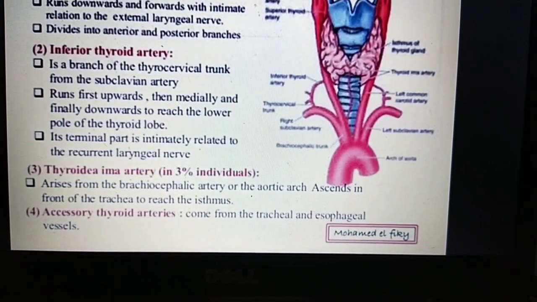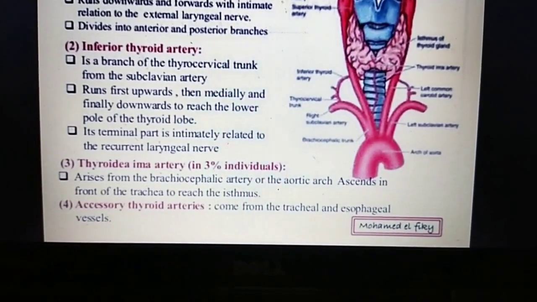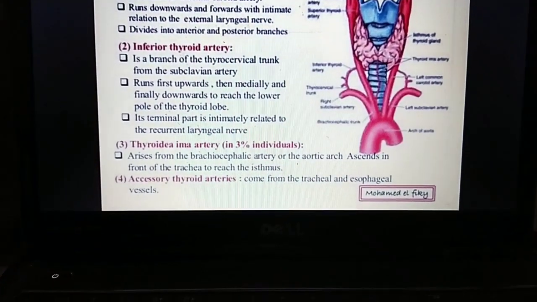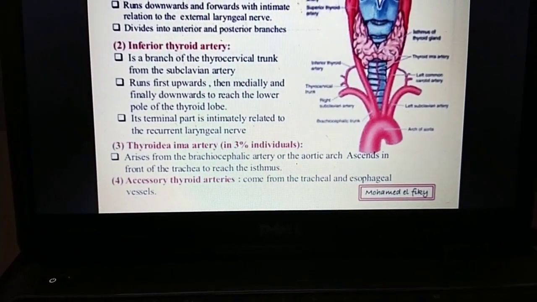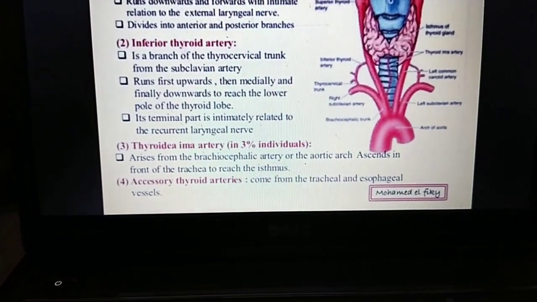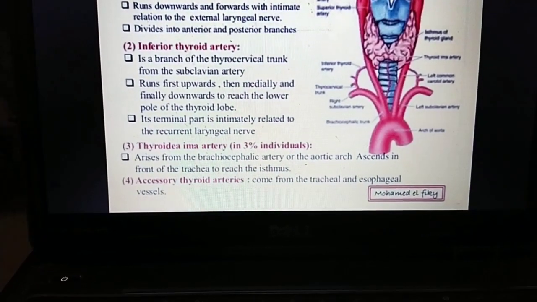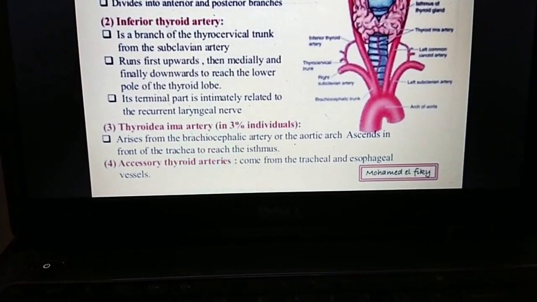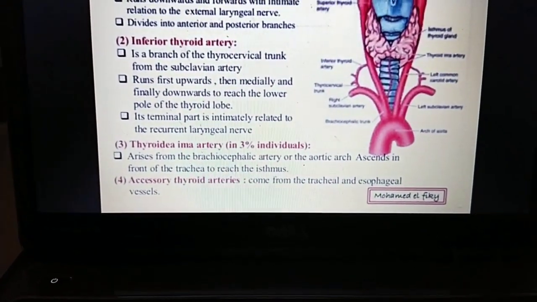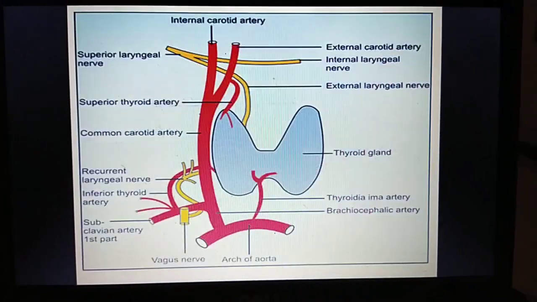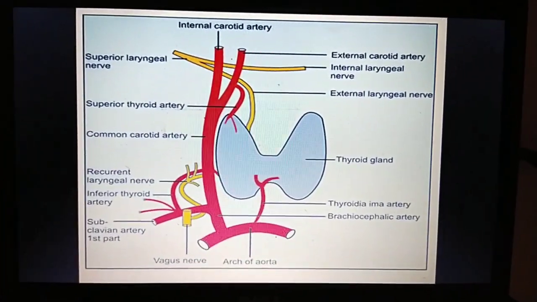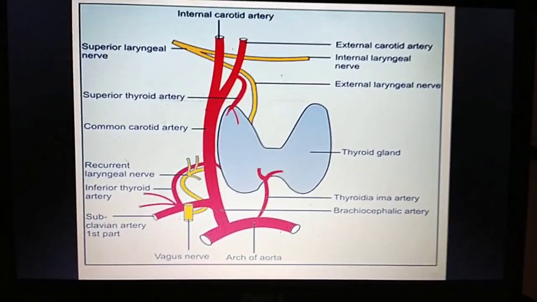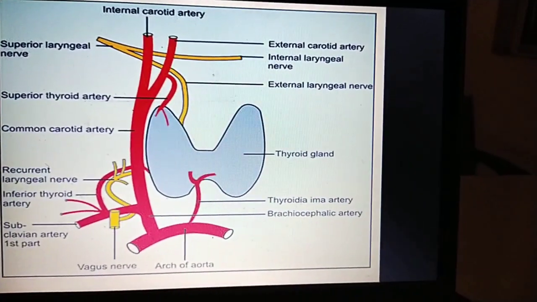Thyroidea ima artery: in 3% of individuals, it arises from the brachiocephalic artery or the arch of the aorta, ascending in front of the trachea to reach the isthmus. The accessory thyroid arteries come from the tracheal and esophageal vessels. This is very important during surgery or during ligation of the thyroidal arteries.